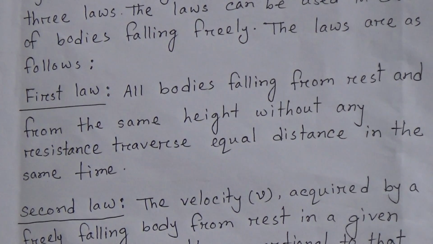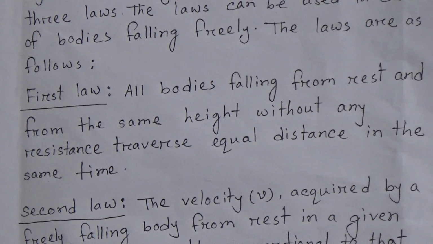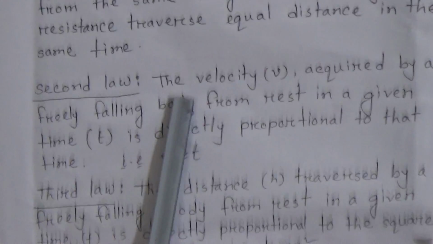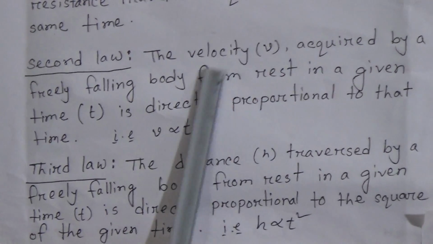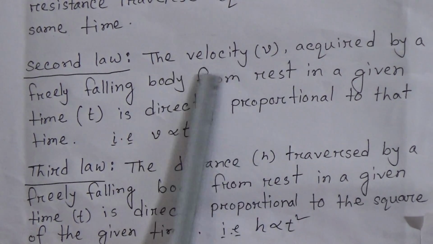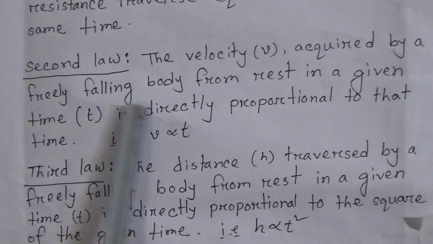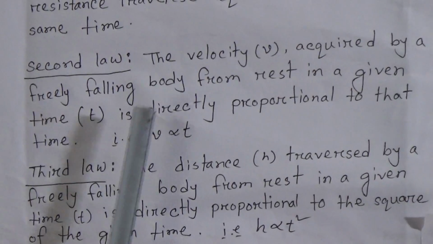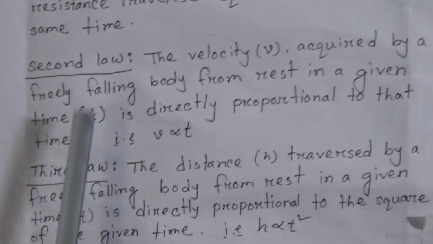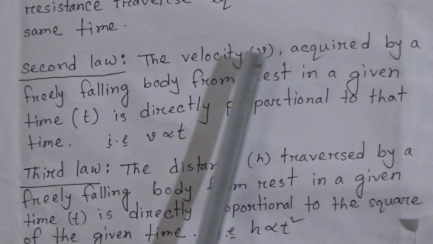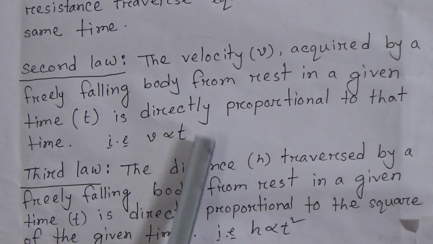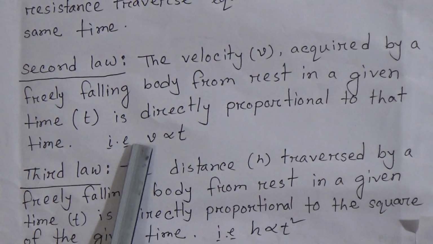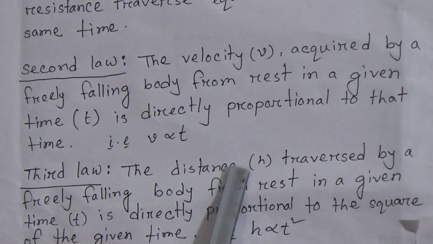Second law, the velocity acquired by a freely falling body from rest in a given time is directly proportional to the time, that is, V proportional to t. See here, the velocity is indicated by V. The velocity acquired by a freely falling body from rest in a given time t is directly proportional to that time, that means V proportional to t. If t increases, then V also will increase.